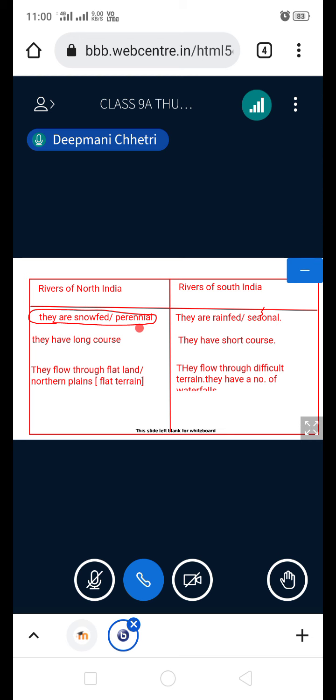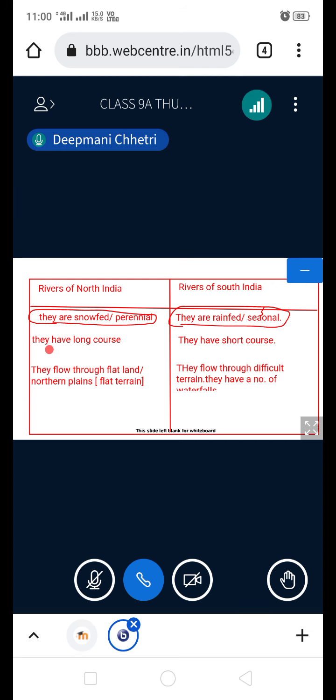Now, the rivers of South India, mostly what are they? Most of the rivers in South India are rain-fed, or what they call seasonal. They will contain water only in the rainy season. That is why the rivers of South India are not much used for navigation.